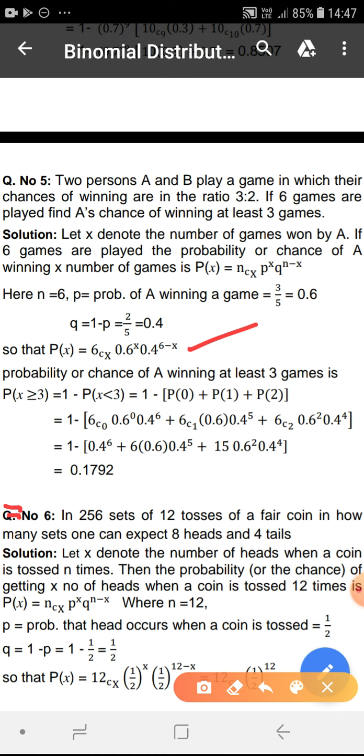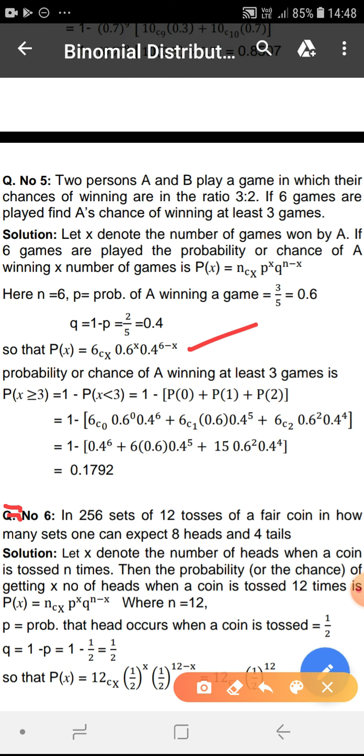Let x denote the number of games won by A. At least 3 games means x is greater than or equal to 3. So the probability is P(x ≥ 3) = 1 minus P(x < 3).